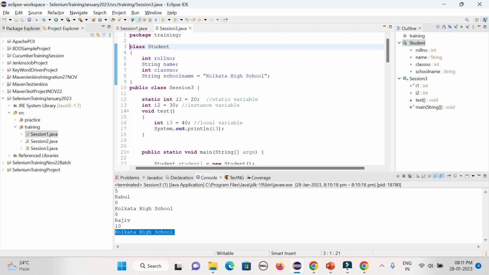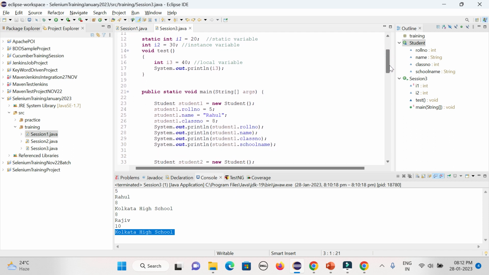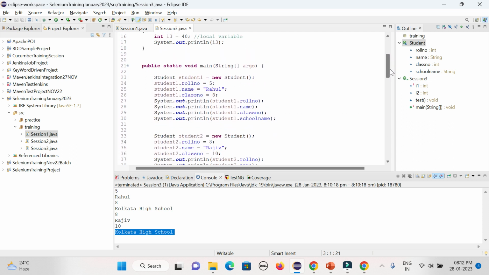Whenever you are defining the class, you need to use the word class, give it a suitable name, and add the braces, and then you need to define the variables. Whatever variable value might get changed, you just add the variable name with the relevant data type. Data types you already learned, like integer, double, float, string, primitive and non-primitive data. But whatever variable will be fixed across your class, you can give the value at the class level as well. After that, you can create an object or instance in the main method, because you will be dealing in that same way.